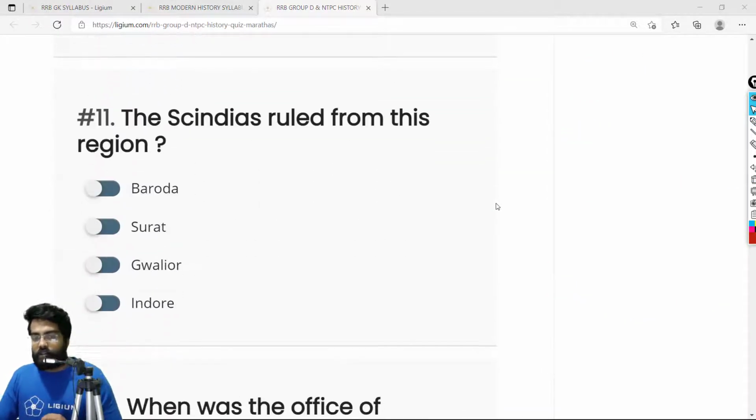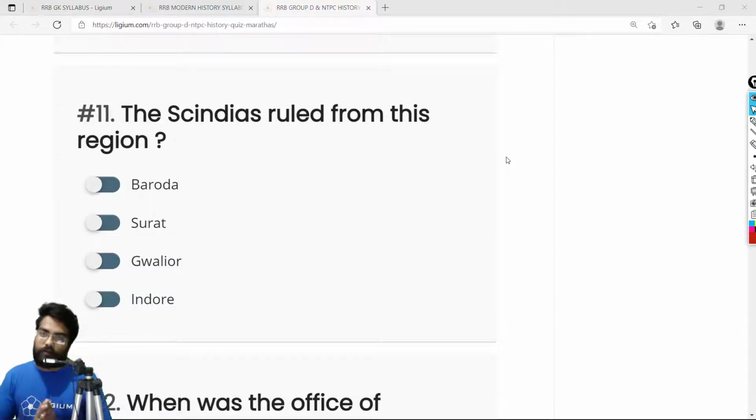Okay, the correct answer is Balaji Bajirao. So the Scindias are really famous people. Originally, they came from Maharashtra, but eventually they were given the domain of a region called Gwalior. So obviously, if you know something about the Scindias, you already know that they are from Gwalior.